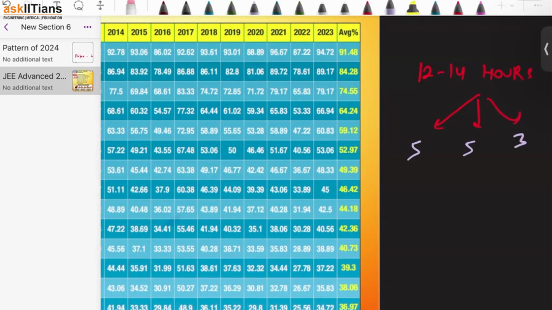Now that is the change when you study for JEE Main and JEE Advanced. In JEE Main, if I would have been talking to you, I would have said that you have 12 to 14 hours, and let's suppose you are good in 2 subjects, then for the third subject you should spend more time. Because even if you are able to remember the formulas and some of the concepts, you'll be able to score there, right? Advanced is different. In Advanced, we cannot do that. So in Advanced, we should focus more time.